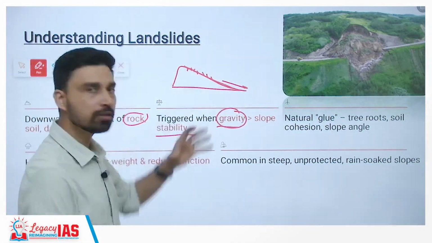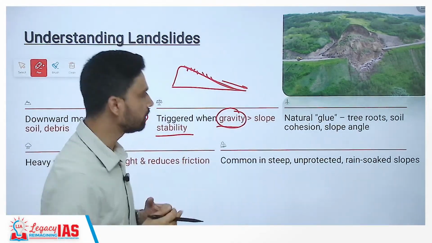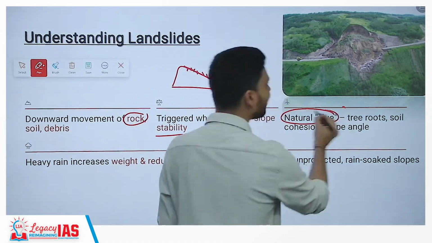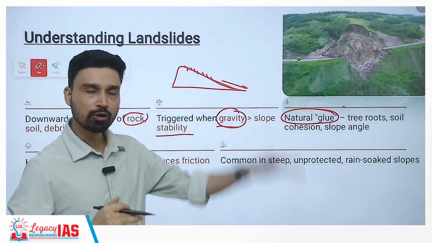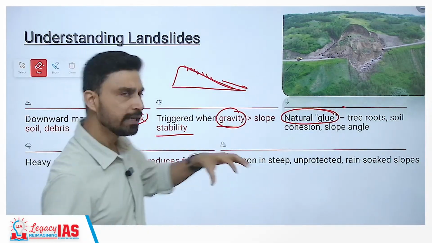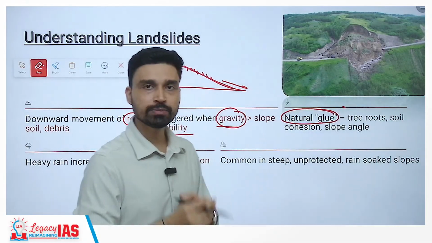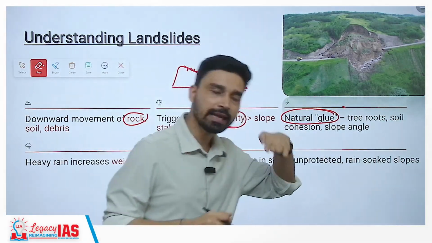Now, what causes the gravitational force to suddenly become higher? This is nothing but the lack or weakening of natural glue. Everything that you see along the mountain slope is bound by several factors. These can be the roots of trees, the cohesive forces between the soil molecules, as well as the angle of the slope.